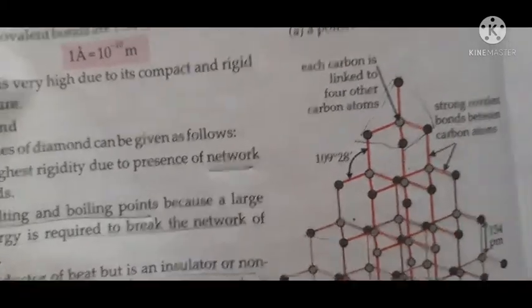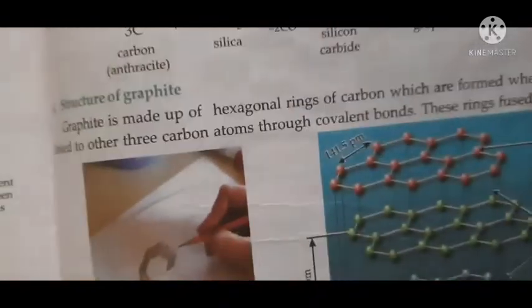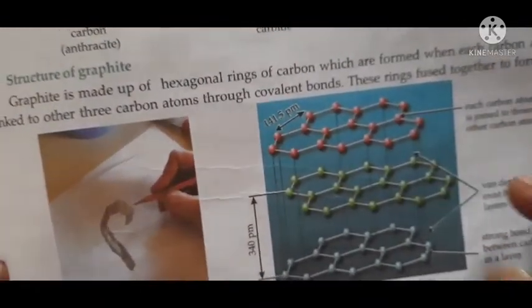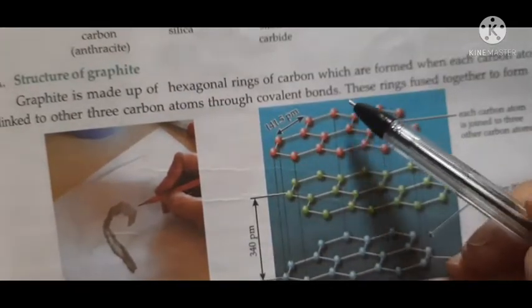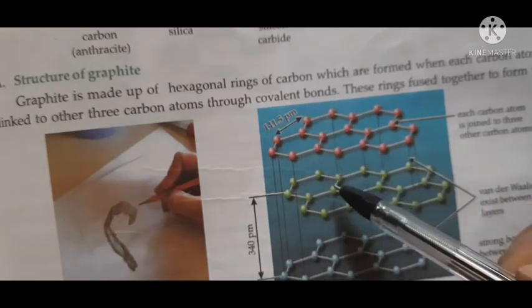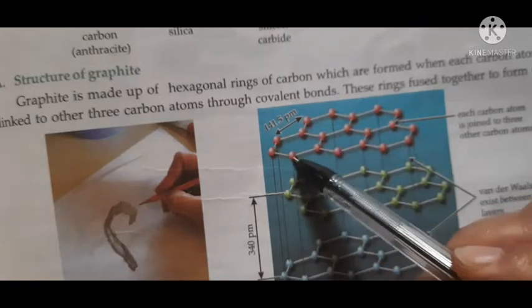Okay, now see graphite. Graphite is soft and slippery. Graphite is also a form of carbon, only they differ in the structure. Now see, it has hexagonal rings. See here, the carbon atoms are forming a hexagonal ring. Understood? See, this is a hexagon.